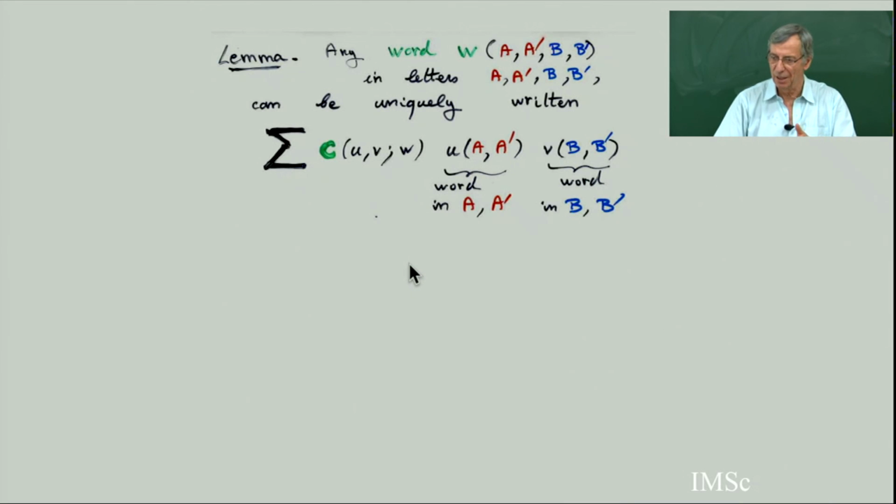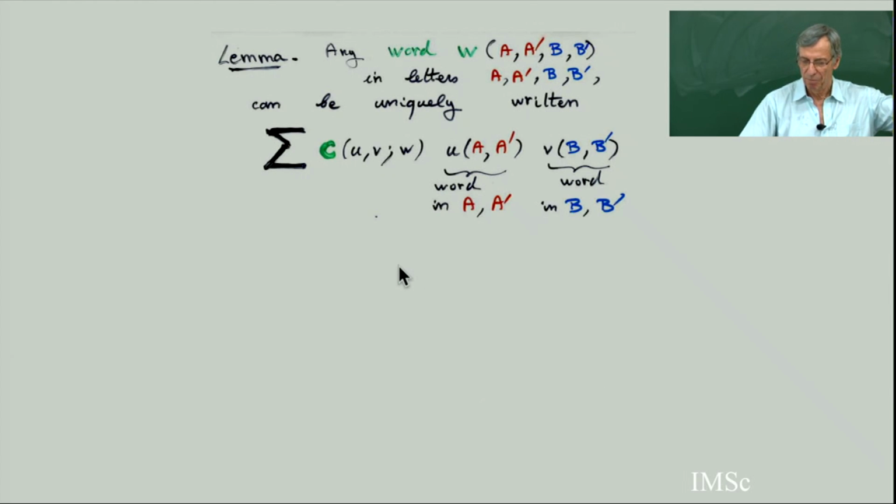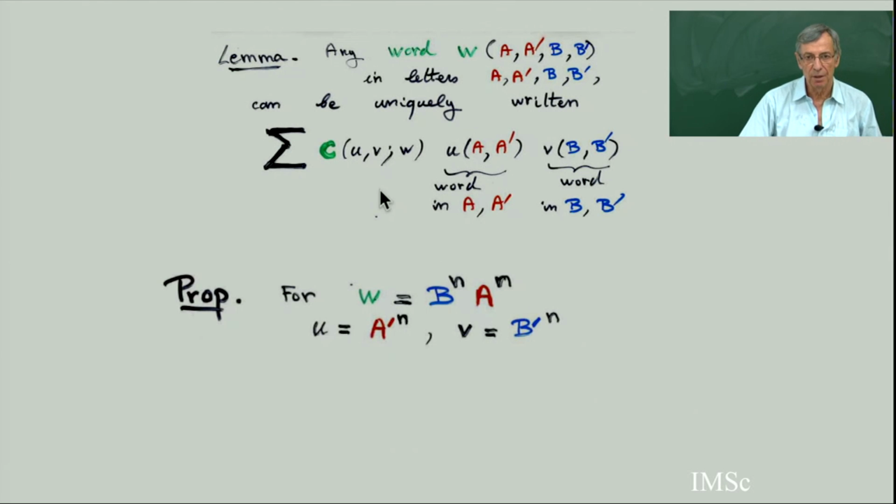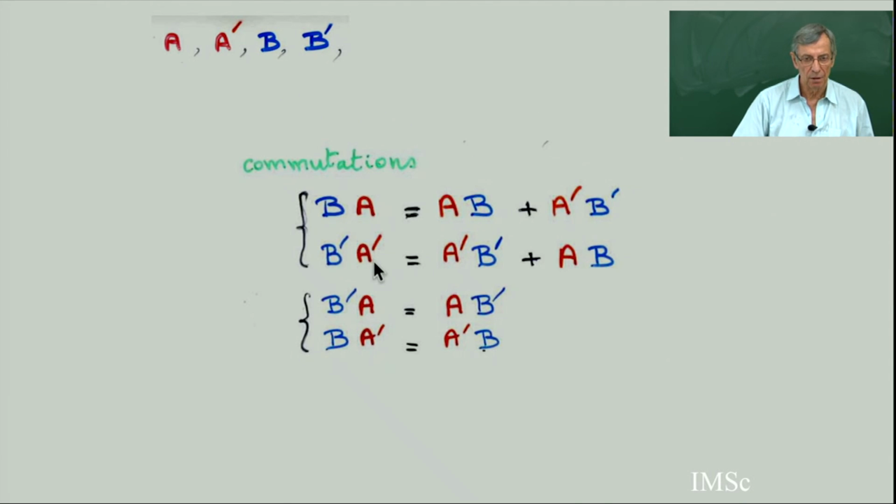So the red corresponds to vertical edges, the blue to horizontal edges, and between horizontal edges, there is no possible commutation. Only commutation is because of the planarization of the commutation. So I claim that if you take any word, it can be written a unique way like this, where after the commutation between the blue and the red, I can put all the red on the left, all the blue on the right. This is because of this commutation. Each time you have a blue followed by a red, you can make the transposition between a red and blue. So each time you have one of these 4 possible cases, you can put the red on the left, put the blue on the right.